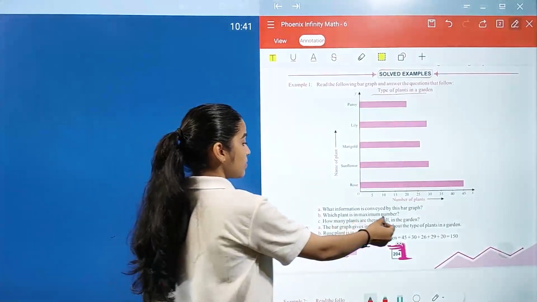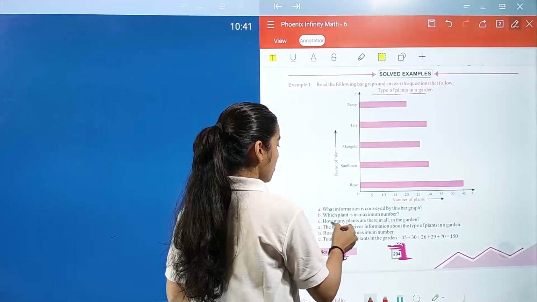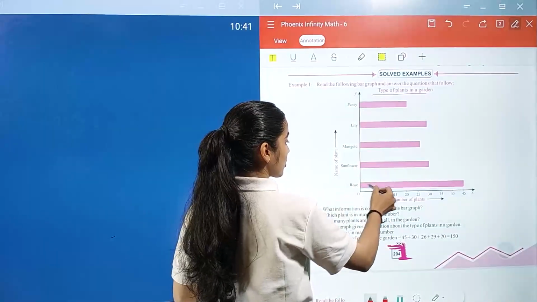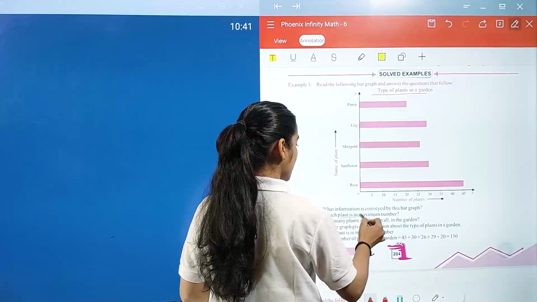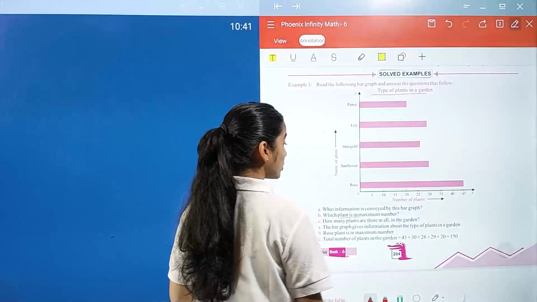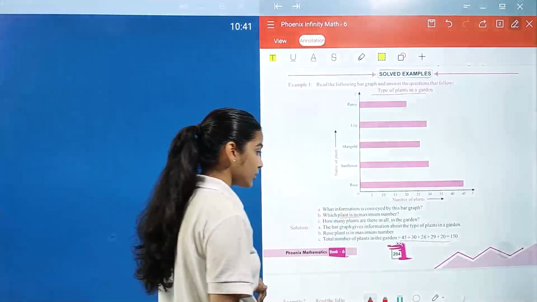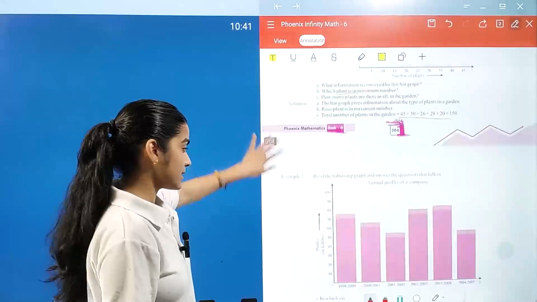Which plant is in maximum number? So the rose plant is in maximum number. Which one has the longest bar? This is the maximum in number. How many plants are there in all in the garden? So we have to count the total. These are the numbers on the bars we have. If we add them together, we will get 150 as the answer.